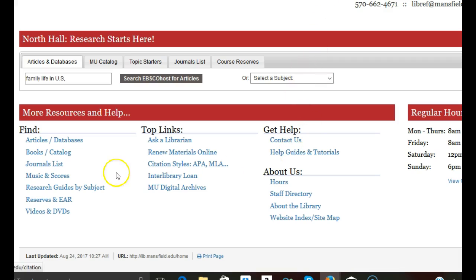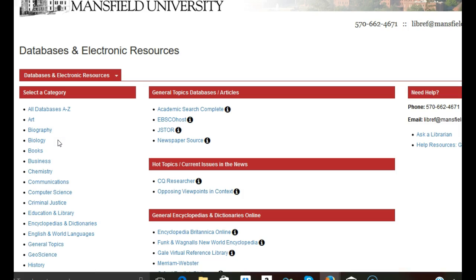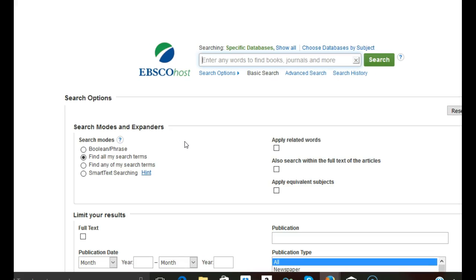The other way to do that as well is going back to the site here, and we can look for articles under databases here. And then you can see where it pops up and see newspaper sources right here. So just go into newspaper sources, and now we can search family issues in US and search.